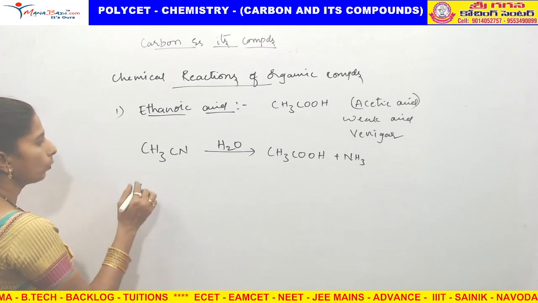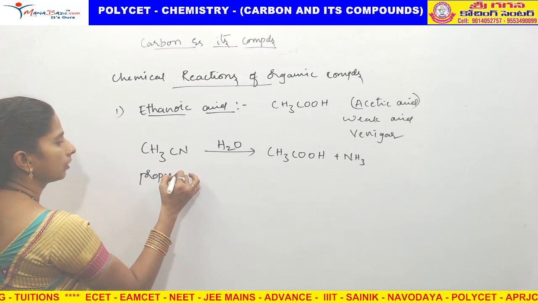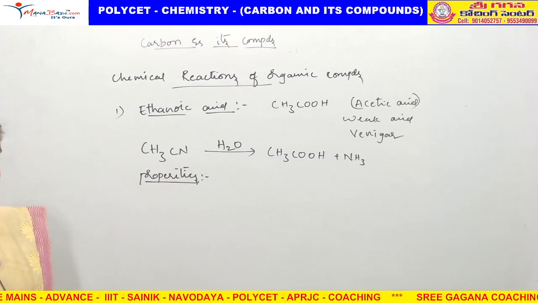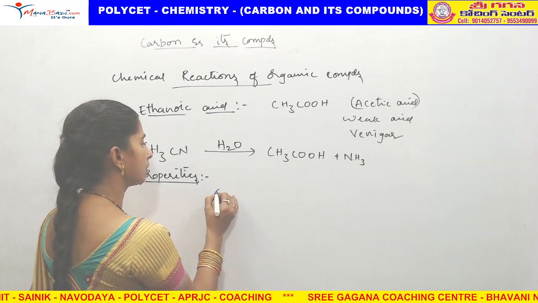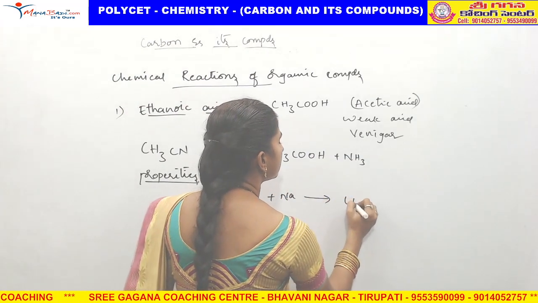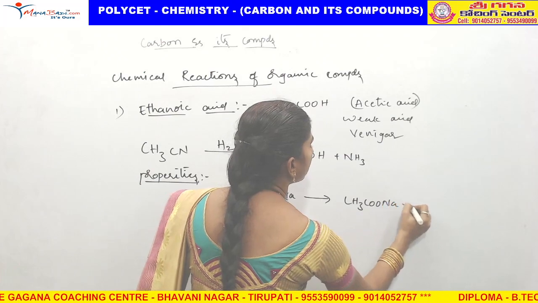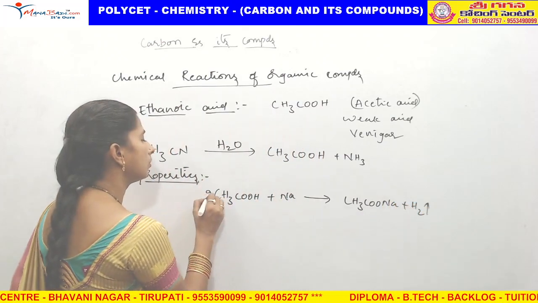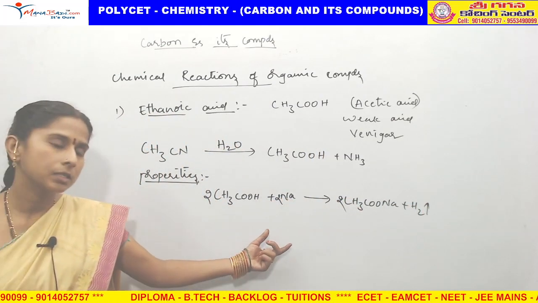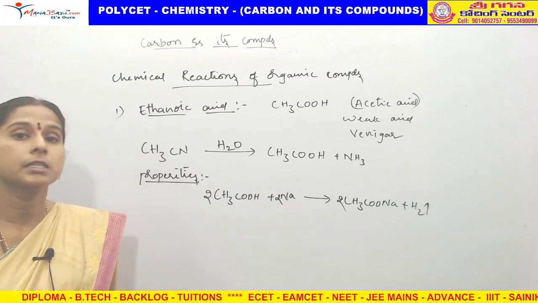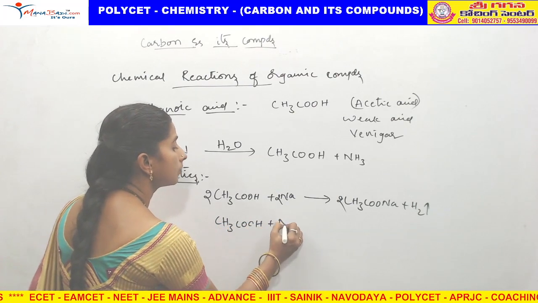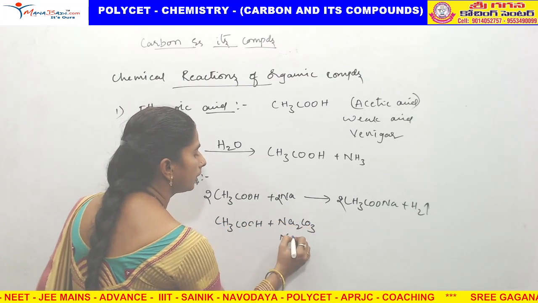Now, what are the properties of acetic acid? As the name says, it is acidic in nature. How can you say that? CH3COOH reacts with Na and releases CH3COONa plus H2. I am not balancing it here; you need to take 2. H2 gas is released. Who releases the H plus ion? That is acidic in nature. Not only that, CH3COOH also reacts with Na2CO3 and NaHCO3.